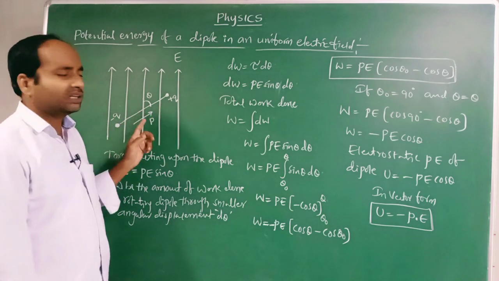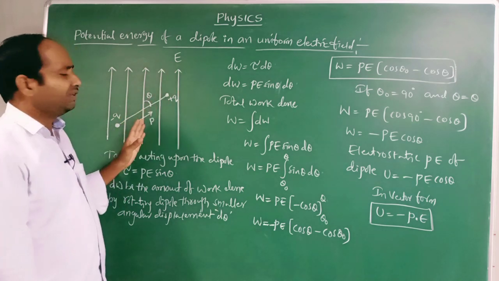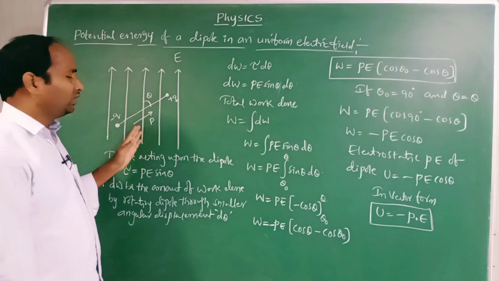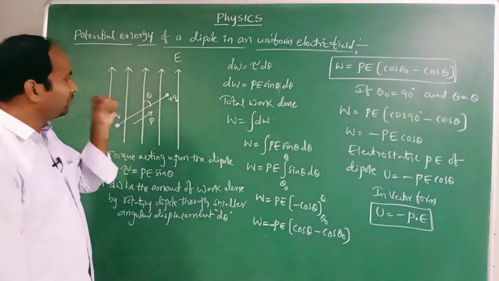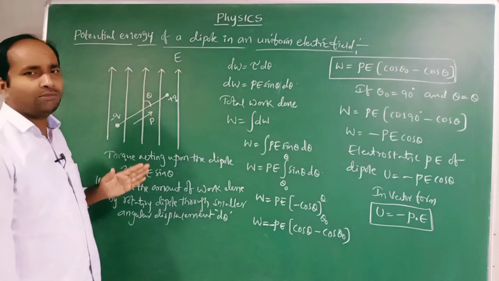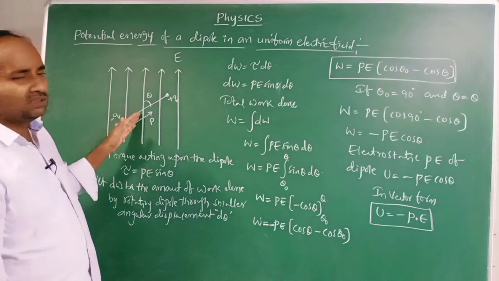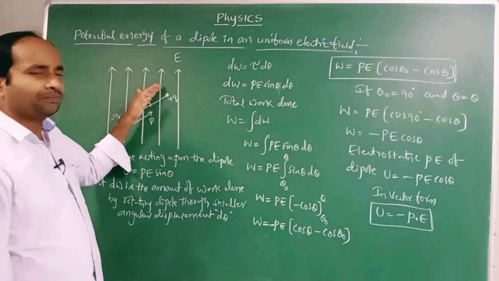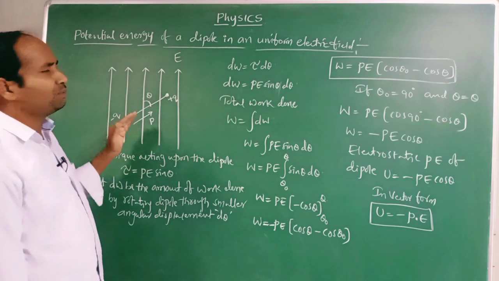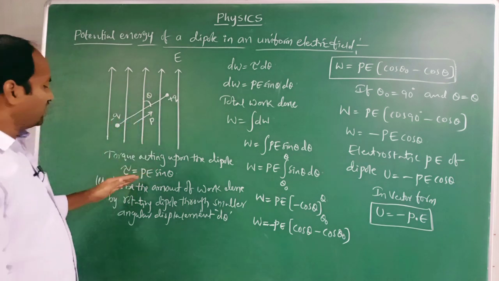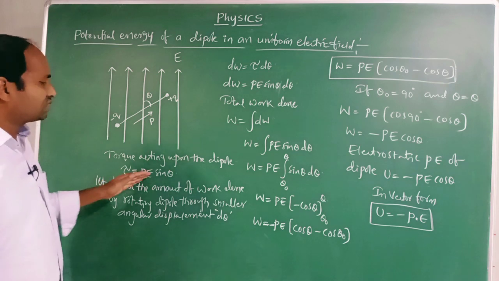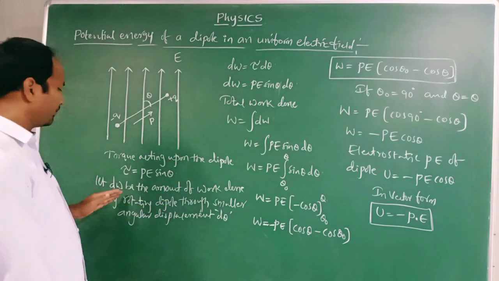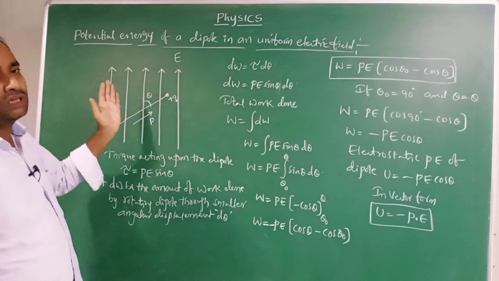Simple, here we are taking a uniform electric field E. A dipole of moment P is placed in the uniform electric field such that the dipole moment makes an angle theta with the field E, and we know that it experiences a torque. What is the expression for torque? Torque tau is equal to PE sin theta. So due to the torque, what happens?